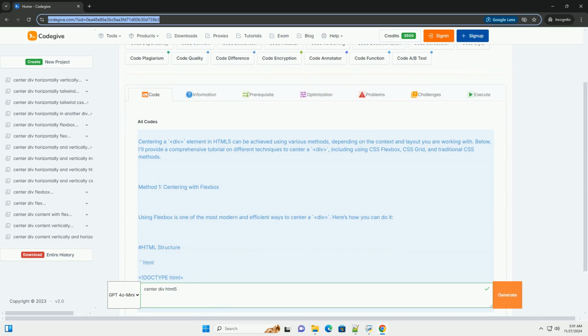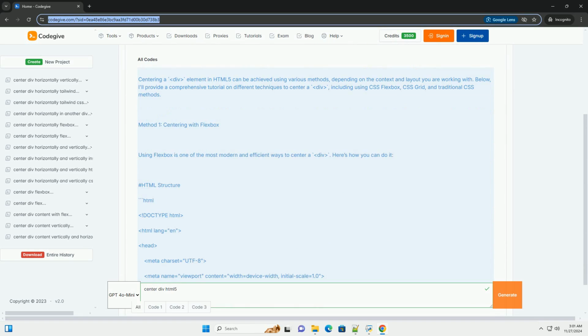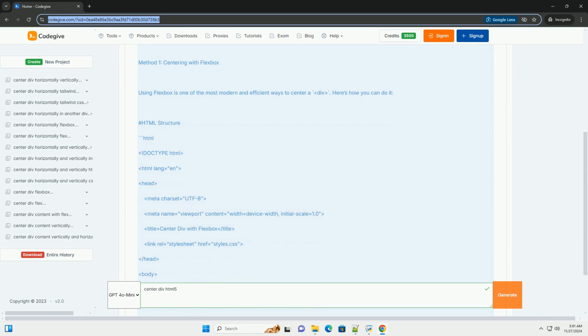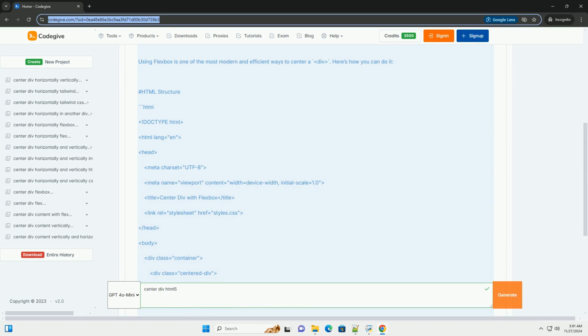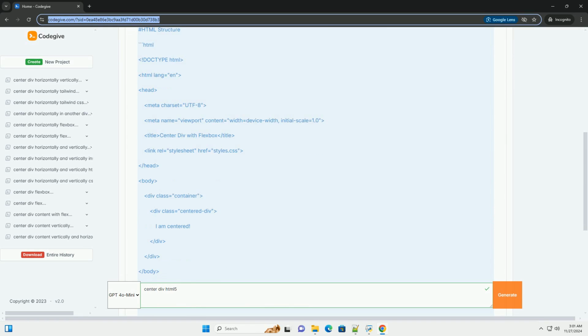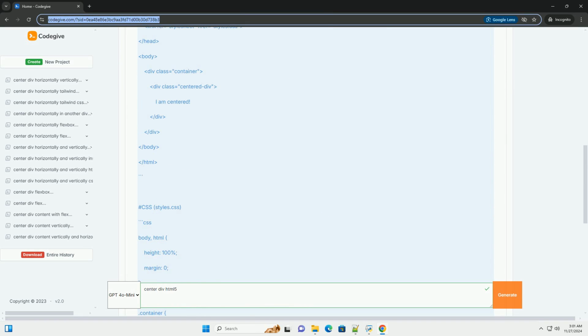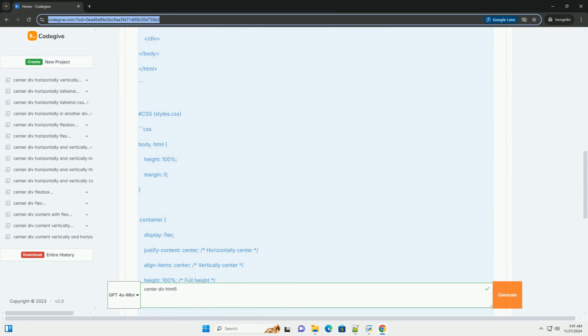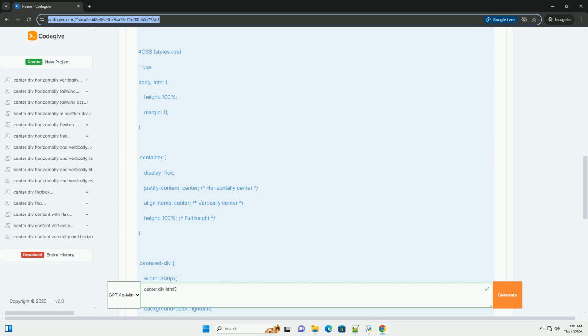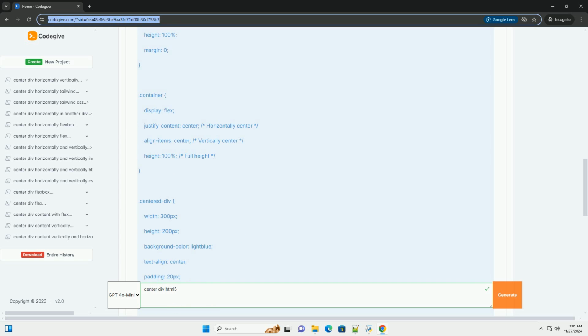Centering a div element in HTML5 can be achieved using various methods, depending on the context and layout you are working with. Below, I'll provide a comprehensive tutorial on different techniques to center a div, including using CSS flexbox, CSS grid, and traditional CSS methods.